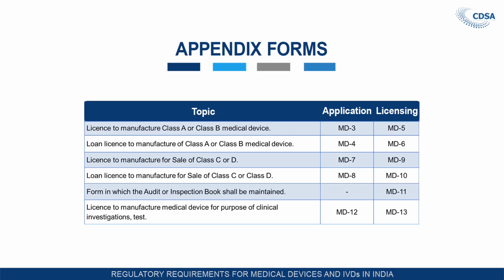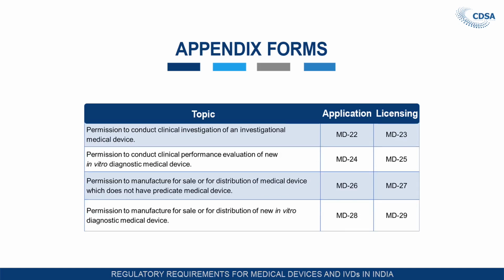The form in which the audit or inspection book shall be maintained by the licensee is MD11. License to manufacture medical devices for the purpose of test, evaluation or clinical investigation: application in MD12, license in MD13. Permission to conduct clinical investigation of investigational devices: application in MD22, and the permission is granted by the central licensing authority in MD23. Permission to conduct clinical performance evaluation of new in vitro diagnostics: application MD24, and the permission is in MD25.